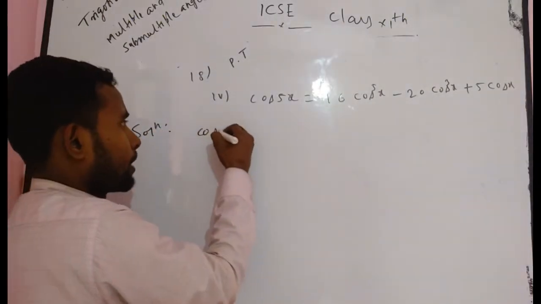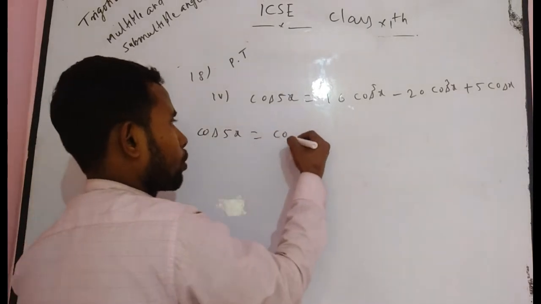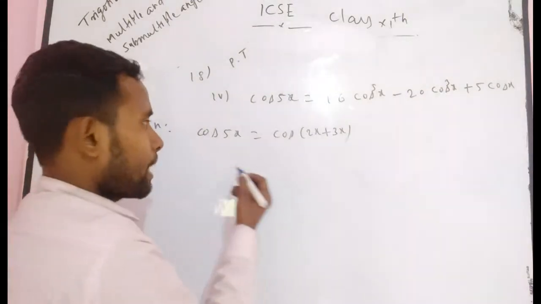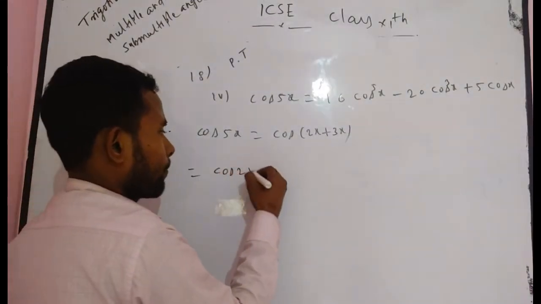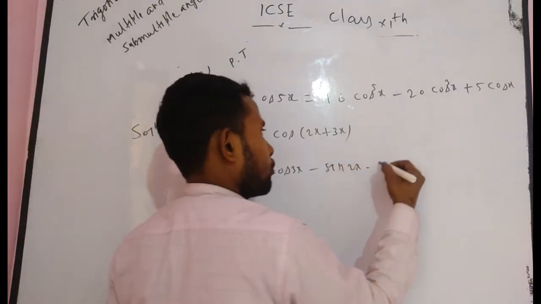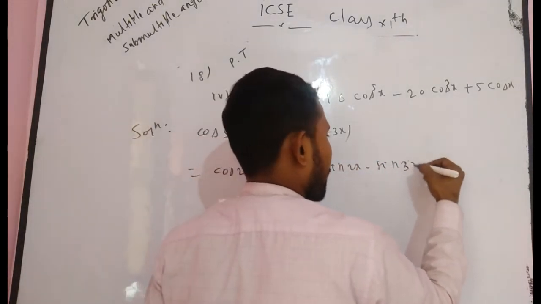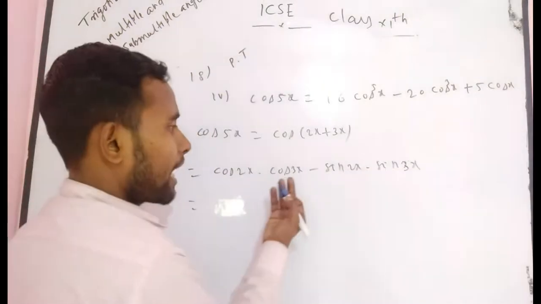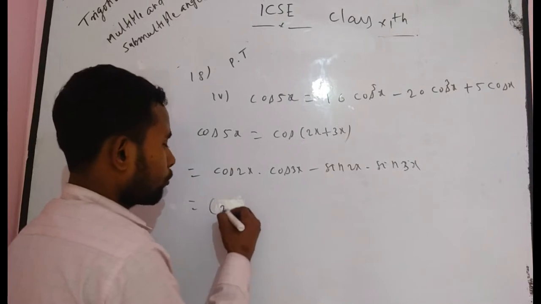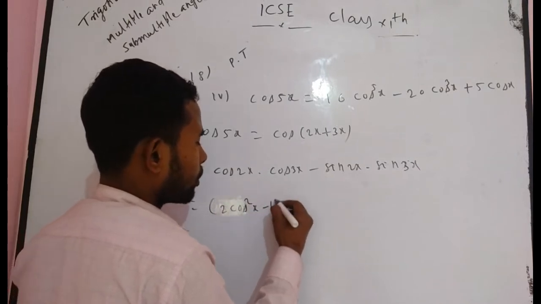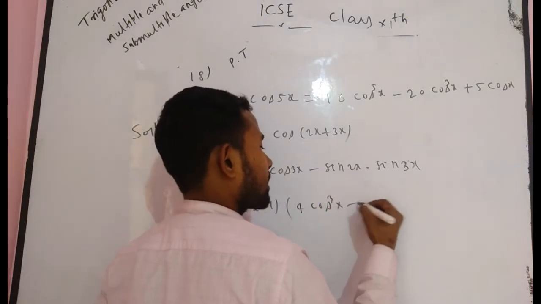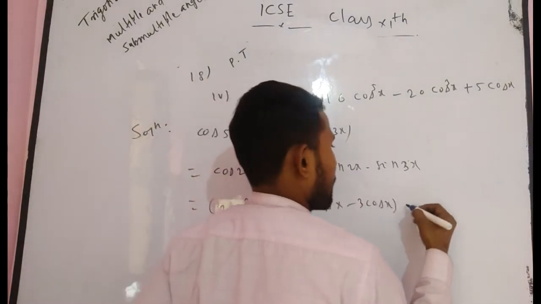I want to tell you, can you write cos 5x is equal to cos(2x plus 3x)? As you know that cos(a plus b) is equal to cos a into cos b minus sin a into sin b. Here cos 2x and cos 3x. Now you have to simply use the formulas. Can you write cos 2x is equal to 2 cos square x minus 1, and cos 3x is equal to what? 4 cos cube x minus 3 cos x.